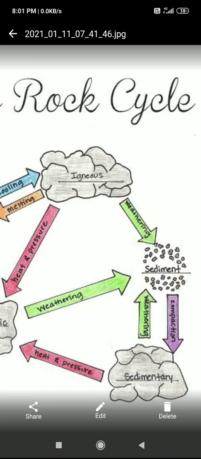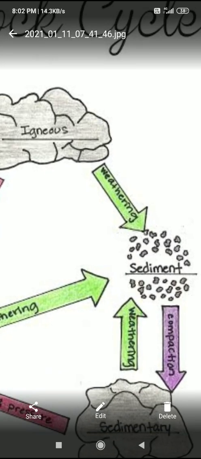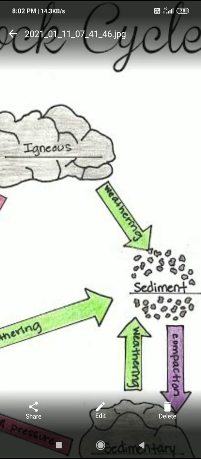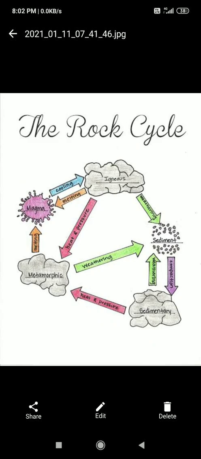Due to that weathering, small pieces of rocks will settle down somewhere, and maybe some animals will be trapped in this. These stones will fall one on another, and after so many years they will settle down and form layers. It is called sedimentary rock. And when the sedimentary rock is under more heat and pressure, it changes into metamorphic rock, right? Igneous to sedimentary, sedimentary to metamorphic.